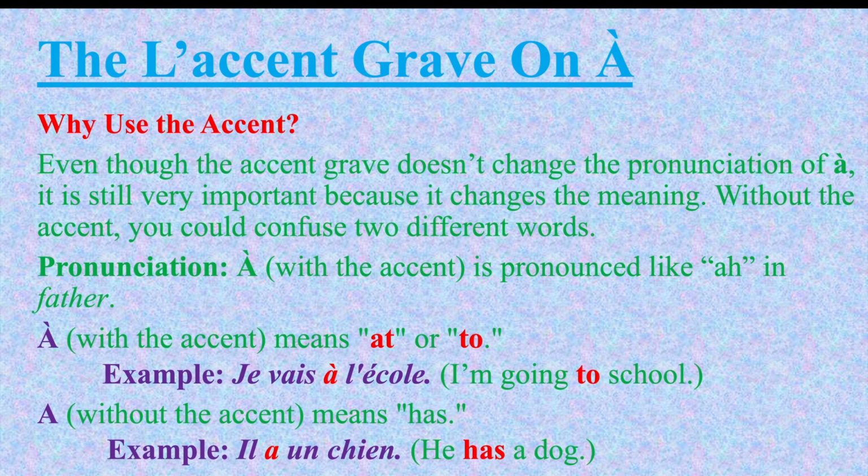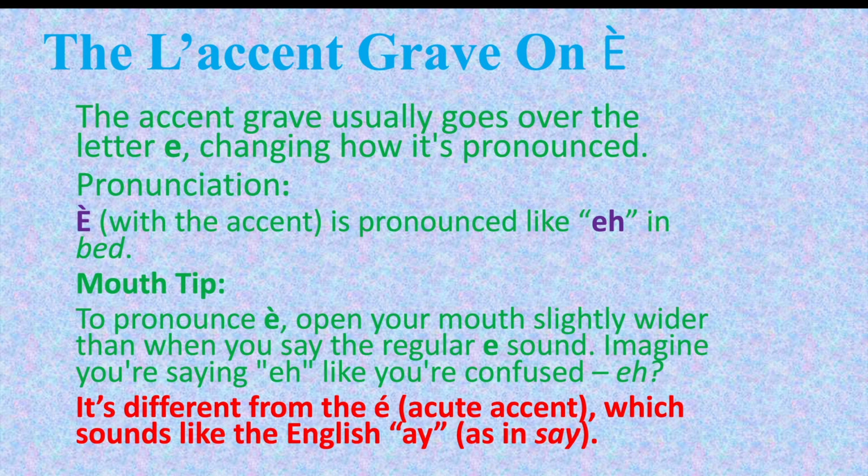A with the accent means at or to. For example, je vais à l'école, I am going to school. A without the accent means has. For example, il a un chien, he has a dog.